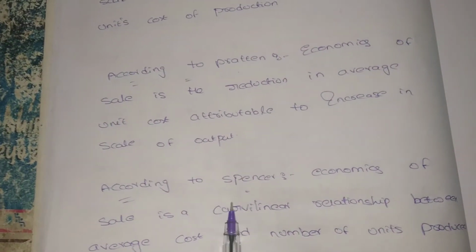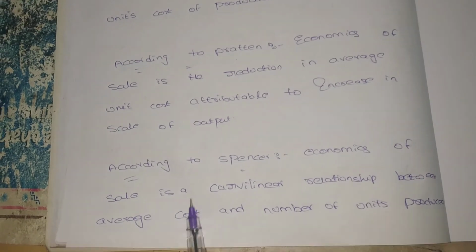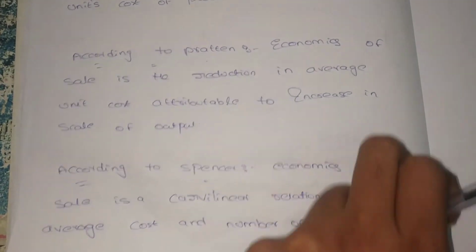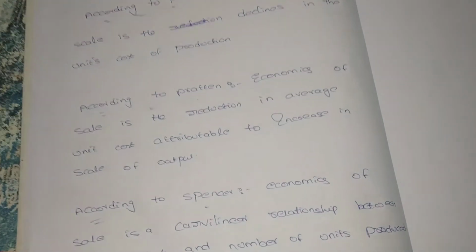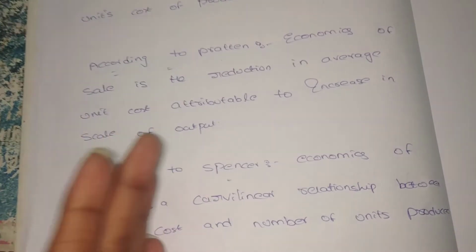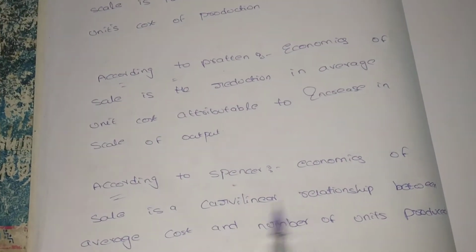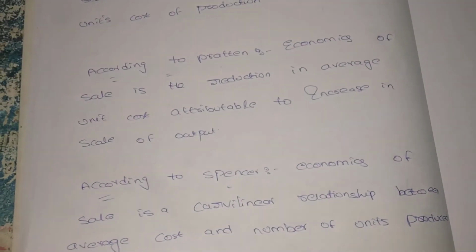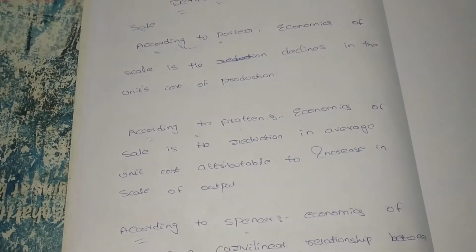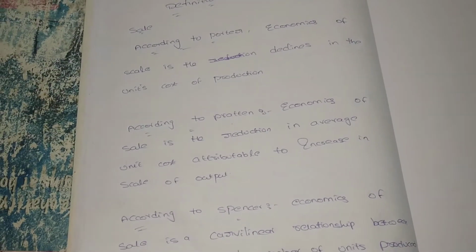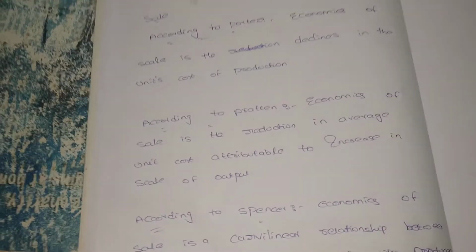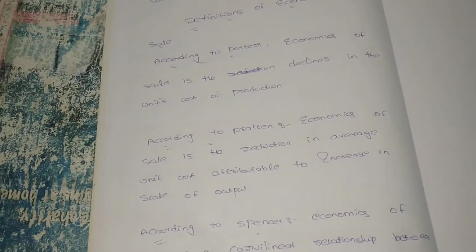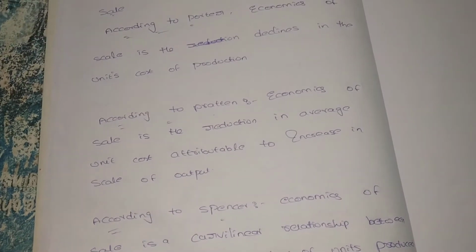Next, according to Spencer, economies of scale is a curvilinear relationship between the average cost and the number of units produced. Already we discussed that there are different types of average cost curves. He is saying economies of scale is a curvilinear relationship based on the average cost. There is a relationship between the average cost and the number of units produced. Commonly we can say that when you produce more goods, the average cost decreases. So he is saying there is a curvilinear relationship between the average cost and the number of goods produced.